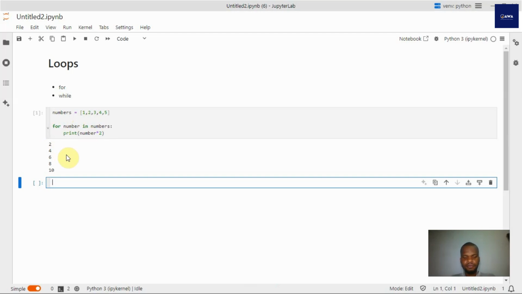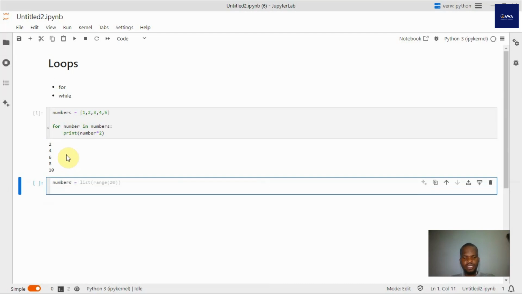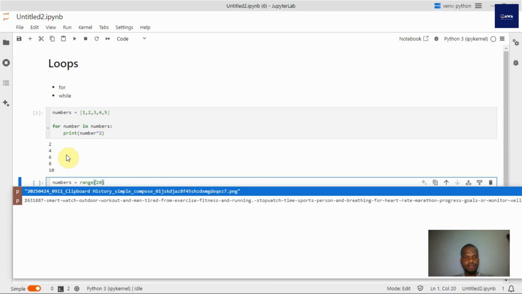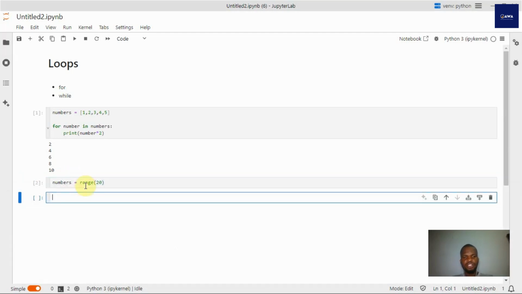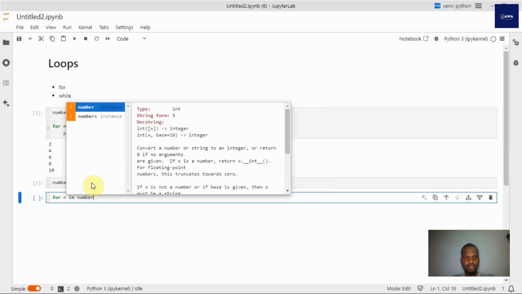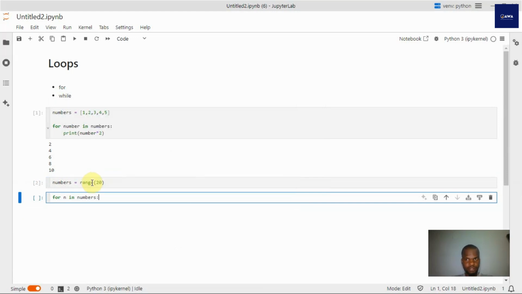If I have, once again, let's say numbers, and I use the range function to say 20, this is going to create a range of numbers for me. If I say for n in numbers, so now I'm calling my range, my list, my iterator n.